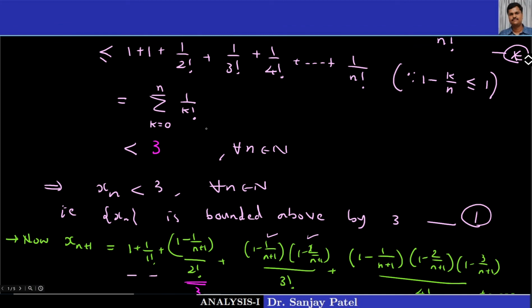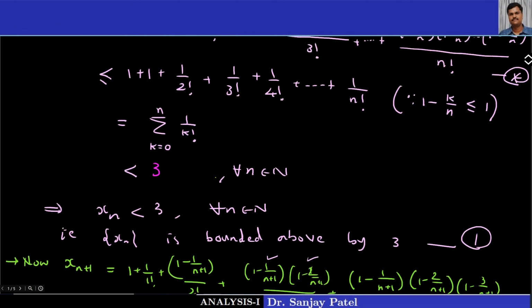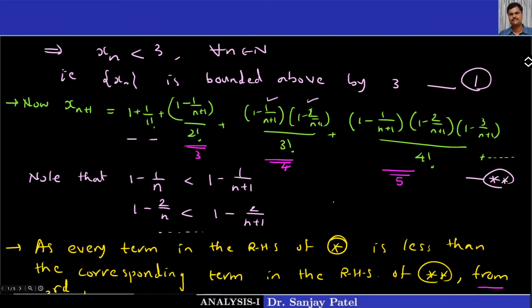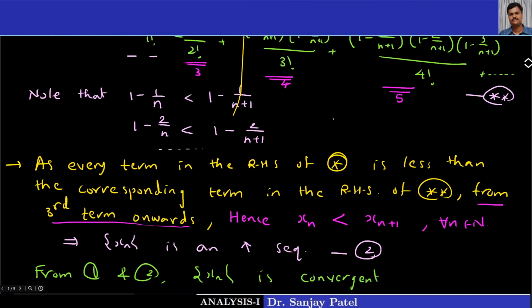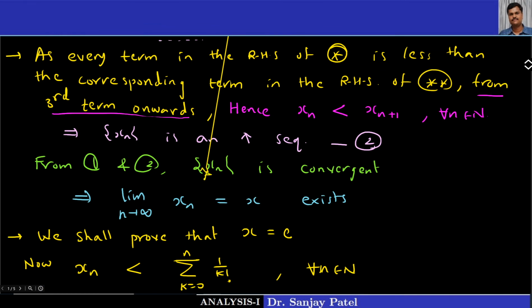See this one. This is less than sigma 1 upon k factorial.